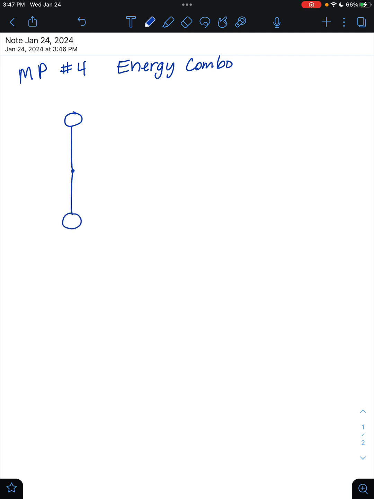I highly recommend a picture for every problem that you do, where you can label where the object is, maybe how fast it's going, what height it's at. So I'm going to put an arrow here and call this V bottom. I'm going to put an arrow right here and call this V top. When I'm talking about labeling my pictures, what I mean is at the bottom right here, I'm going to call this a height of 0.